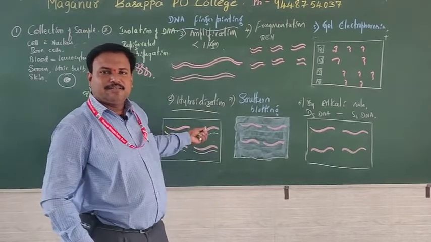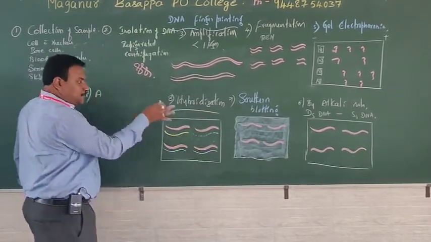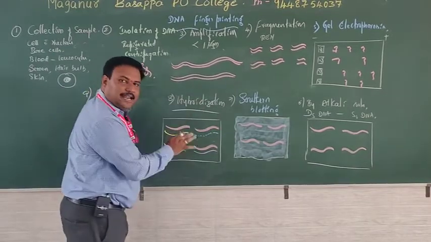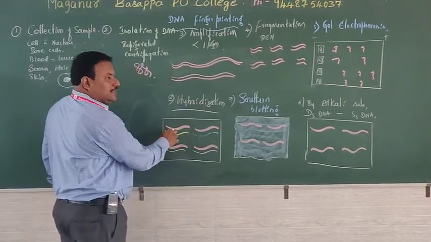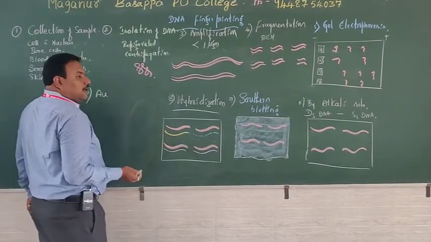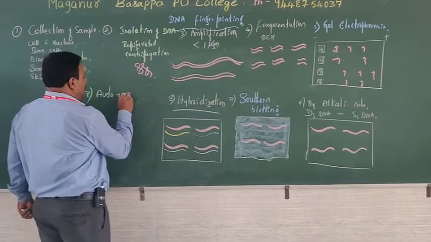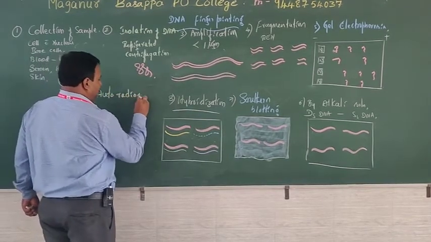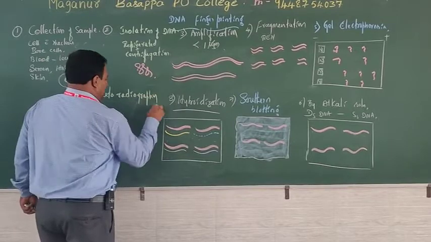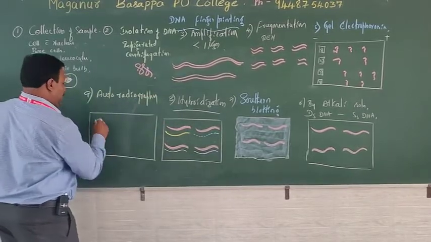In the same way, X-ray sheets are exposed over hybridized DNA. Because of these radio-labeled probes, the light will burn the X-ray sheet. This is called autoradiography. Very simple.